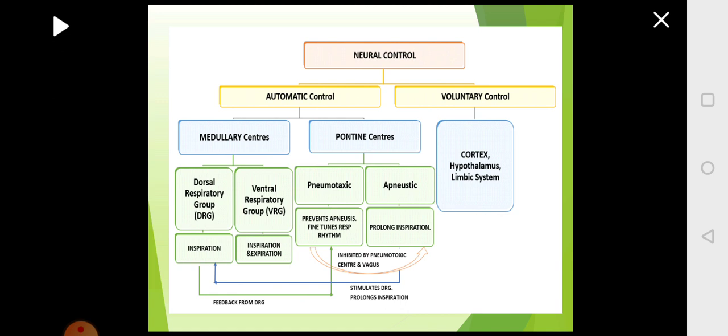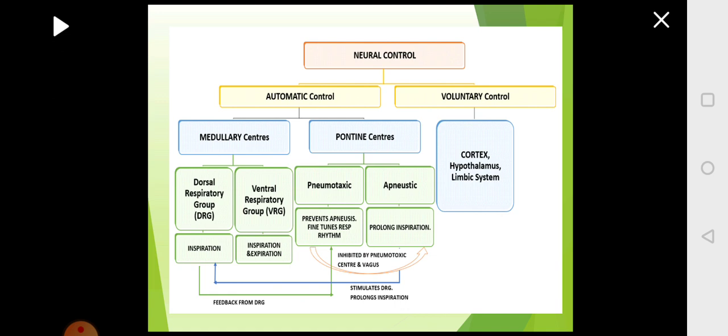The center for this voluntary control of respiration is located in the cerebrum. In the cerebrum, there is the cerebral cortex. The cerebral cortex has a respiratory center which regulates voluntary control of respiration. From there, the signals will be sent to the hypothalamus and limbic system. All these together control the voluntary regulation of respiration. So what are the centers involved in voluntary regulation of respiration? Cortex, hypothalamus and limbic system.